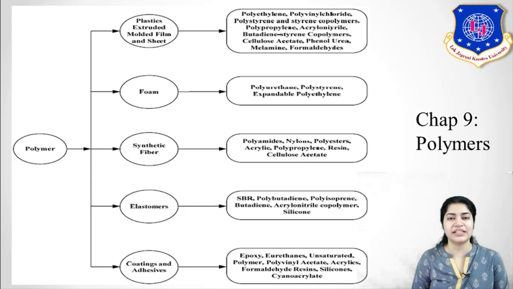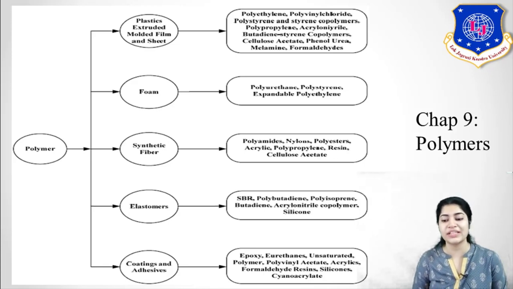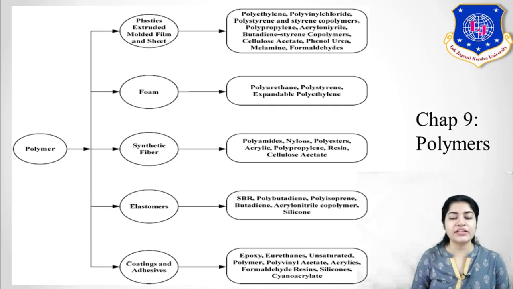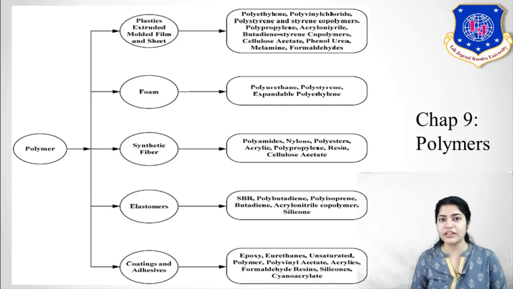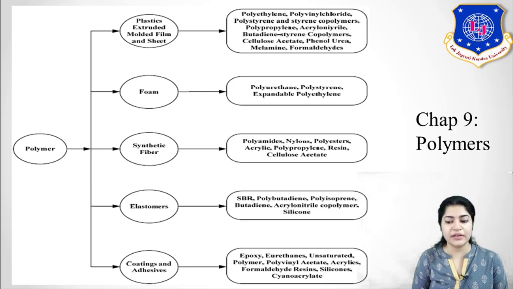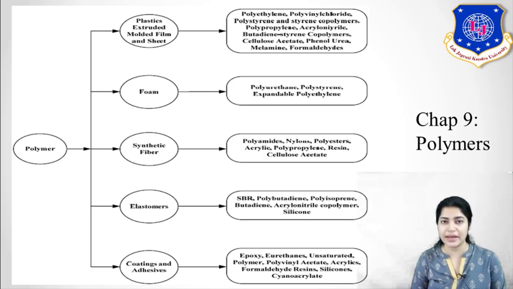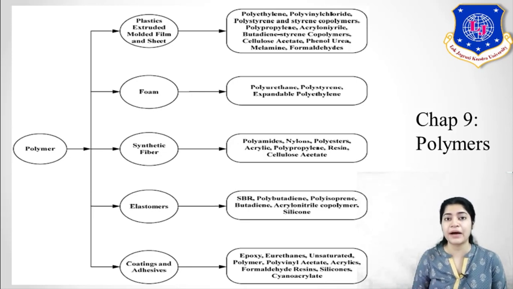First of all, the plastics, what are the different types of plastic here? Polythene, PVC, polyvinyl chloride is also one kind of your plastic. Then polystyrene and other styrene copolymers. Similarly, polypropylene, acrylonitrile butadiene styrene copolymers, cellulose acetate, phenol, urea, melamine, these are some categories of your plastic. The second one is your foam. In foam, what are the different kinds? Polyurethane, polystyrene, so these are the types of foam which are included as a part of your polymers.